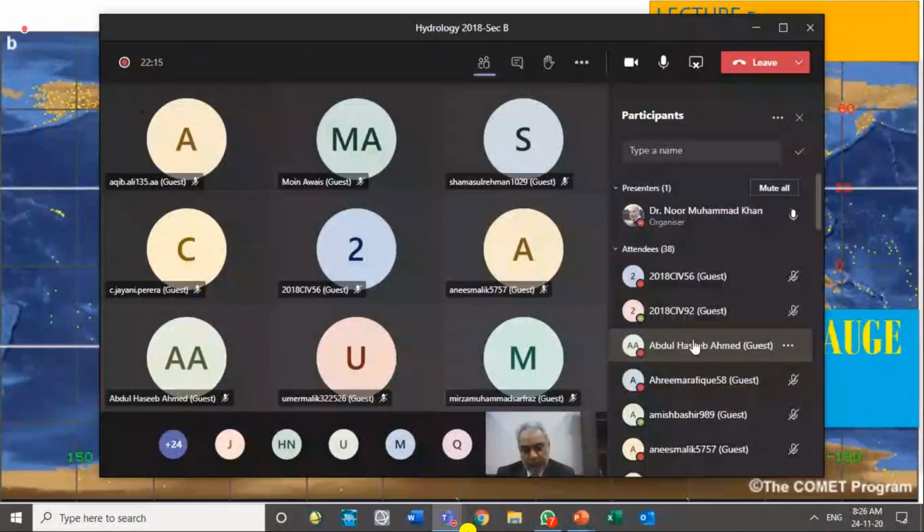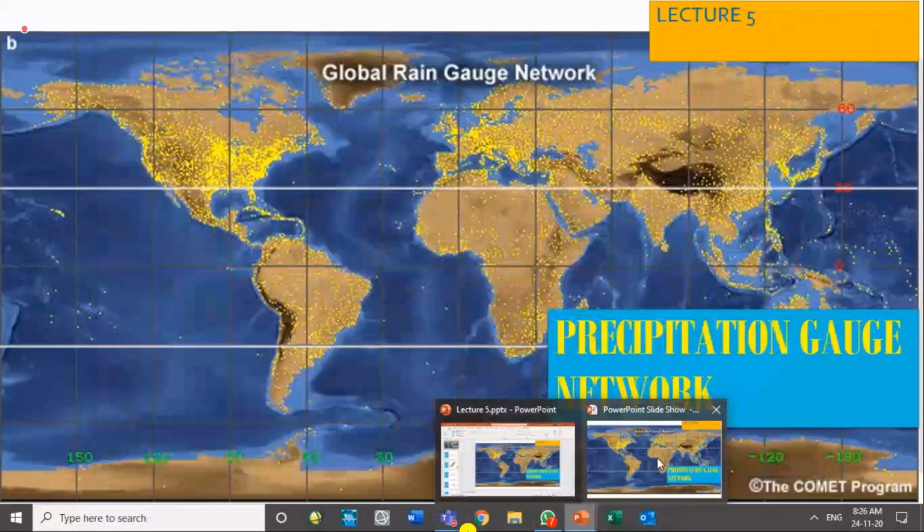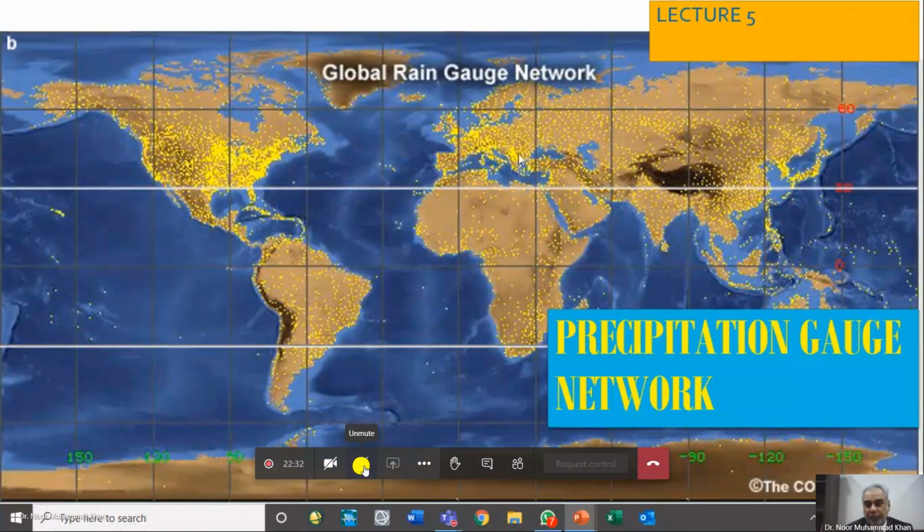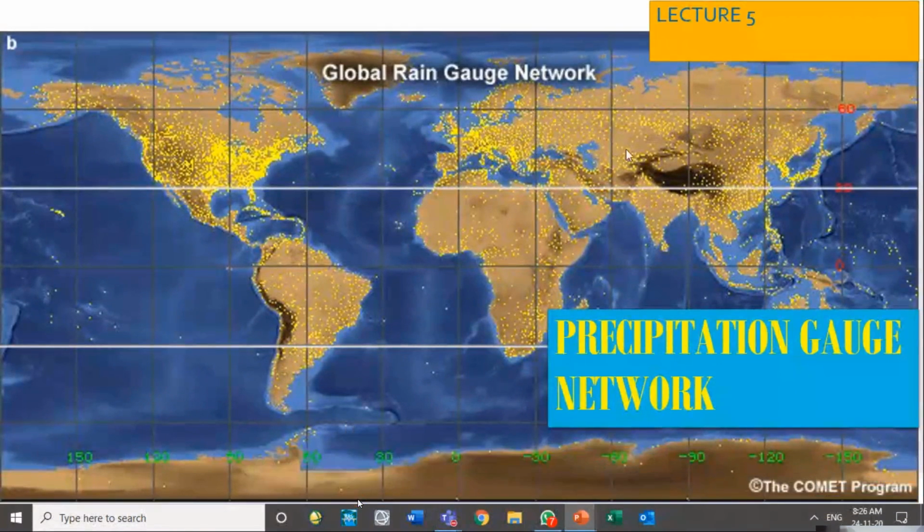If we see the countries and if you can recognize the countries, USA, this is... anybody? What is this area? This is Europe, sir. Europe. And what is this area? This is China. Japan. This island is Japan. This is Korea. China is this one.